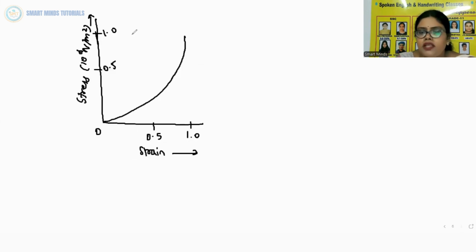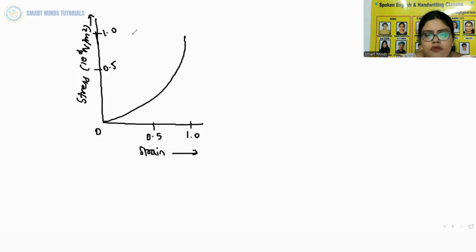Now you can see I have drawn a graph. This graph shows the stress strain curve for the elastic tissue of the aorta, which is present in the heart. You note that although the elastic region is very large, the material does not obey Hooke's law over most of the region. Secondly, there is no well-defined plastic region.